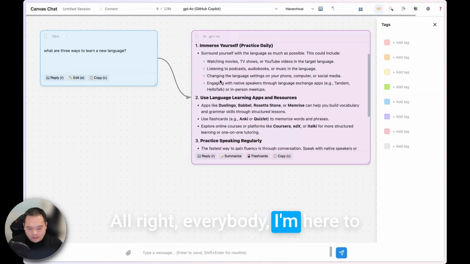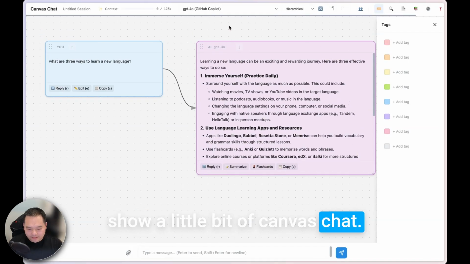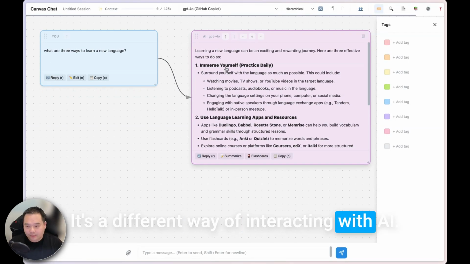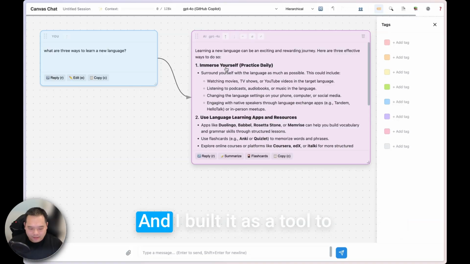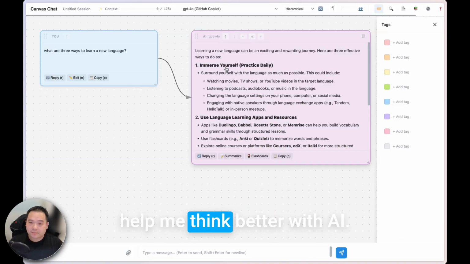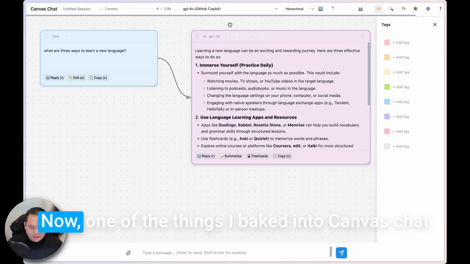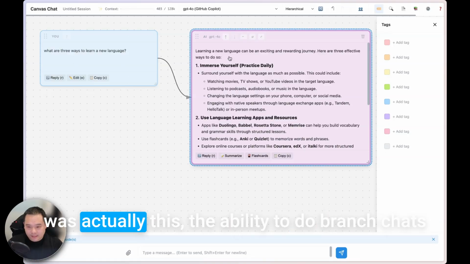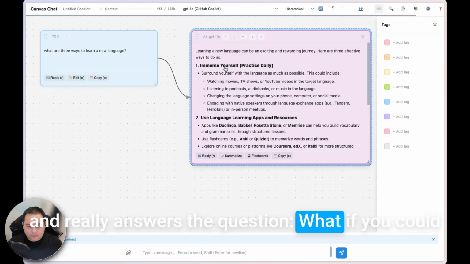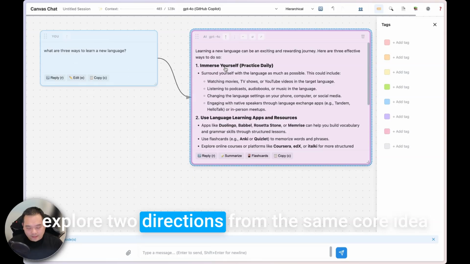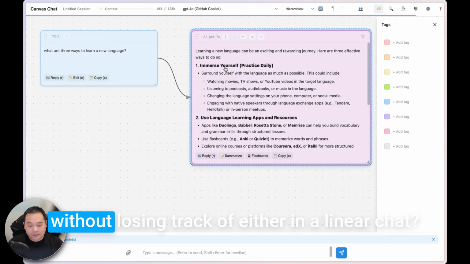All right, everybody. I'm here to show a little bit of Canvas Chat. It's a different way of interacting with AI, and I built it as a tool to help me think better with AI. Now, one of the things I baked into Canvas Chat was the ability to do branched chats, and it really answers the question: what if you could explore two directions from the same core idea without losing track of either in a linear chat?